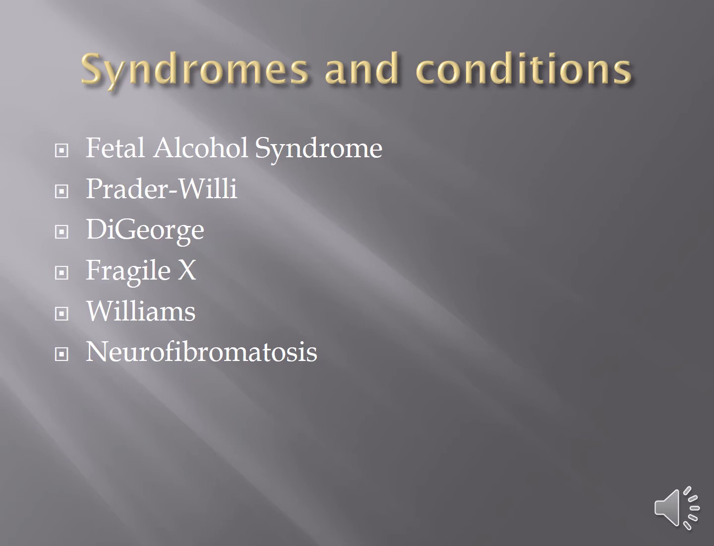Prader-Willi and DiGeorge also involve intellectual disabilities and physical disabilities. DiGeorge in particular has heart issues that go with it. Fragile X is a series of disorders from a broken piece, or a piece that can break, of the X chromosome. It is more pronounced in males than females because they only have one X. Williams syndrome, with its elfin facial features, involves significant intellectual disabilities as well as physical issues and malformations.